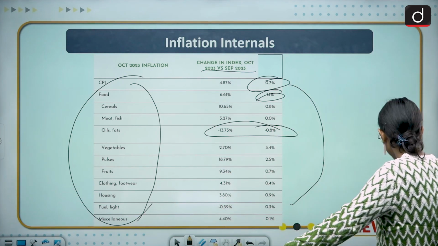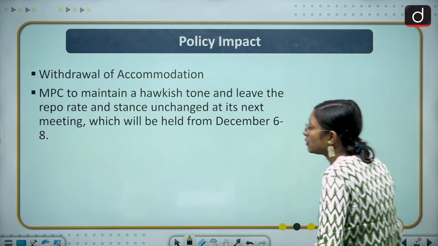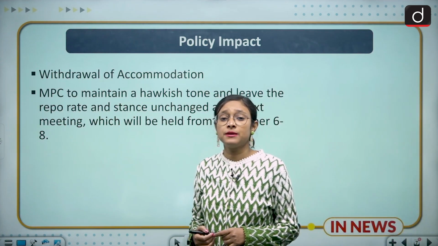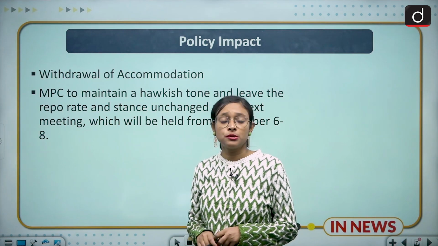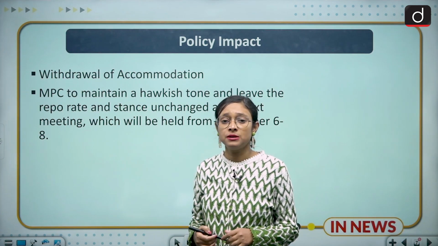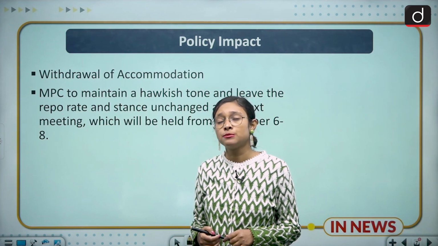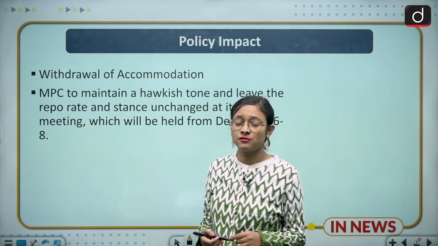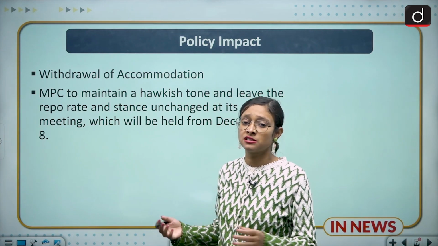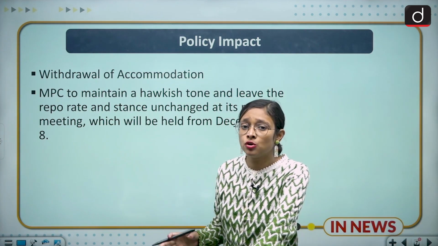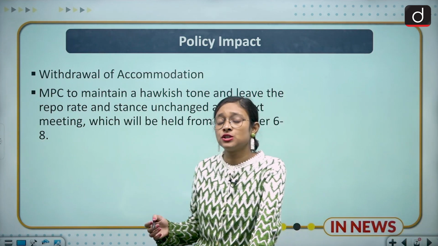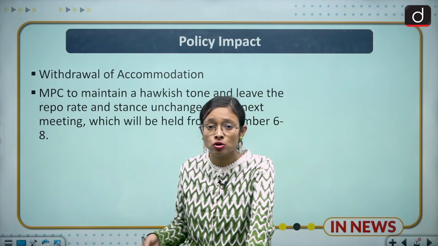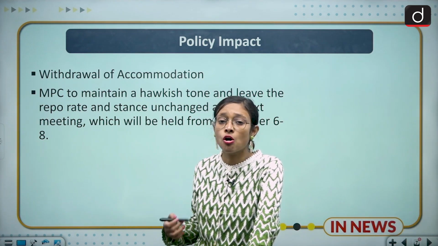Moving ahead, the next slide is about the policy impact on RBI. In December, RBI is going to conduct its monetary policy meeting. In that meeting, it is widely expected that RBI is not going to change its stance. We have already discussed the RBI stance in various videos. In this video, what will happen when inflation is lowering in the country? RBI is going to take a hawkish tone or a hawkish pause. So what is this hawkish tone?